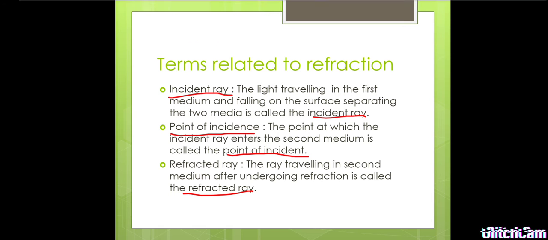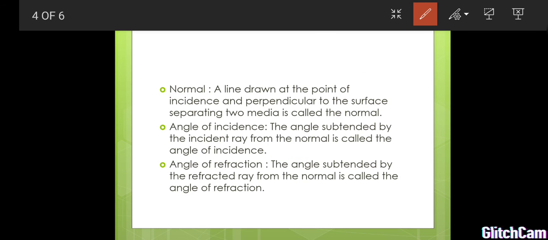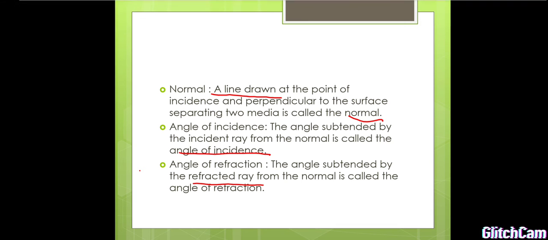Then we go for the next important term, that is normal. What is normal? A line drawn at the point of incident and perpendicular to the surface separating two media is called normal. And next, fifth important term is angle of incident. The angle between the incident ray and the normal is called angle of incident. The same way, the angle between the refracted ray and the normal is called angle of refraction. These are some important terms related to refraction.